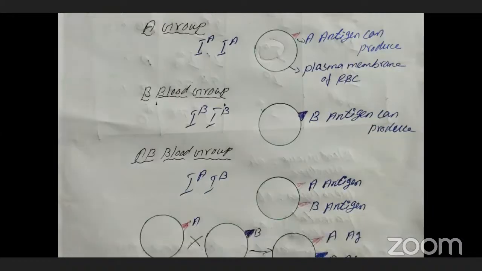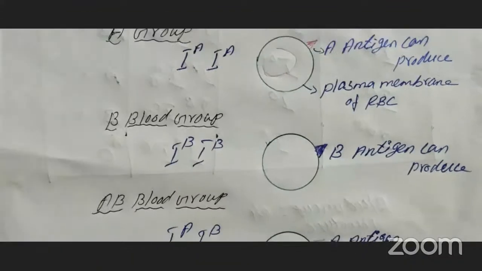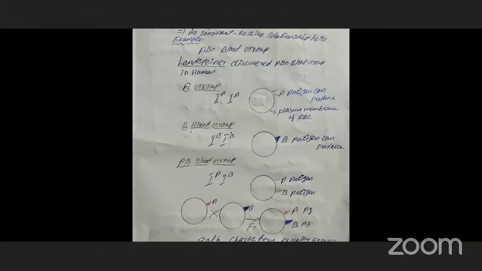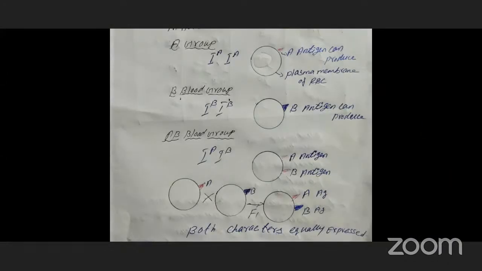Similarly, in the B blood group, the plasma membrane of the RBC can produce B antigens on its surface. So the A blood group consists of A antigens, and the B blood group contains B antigens on the surface of red blood cells.